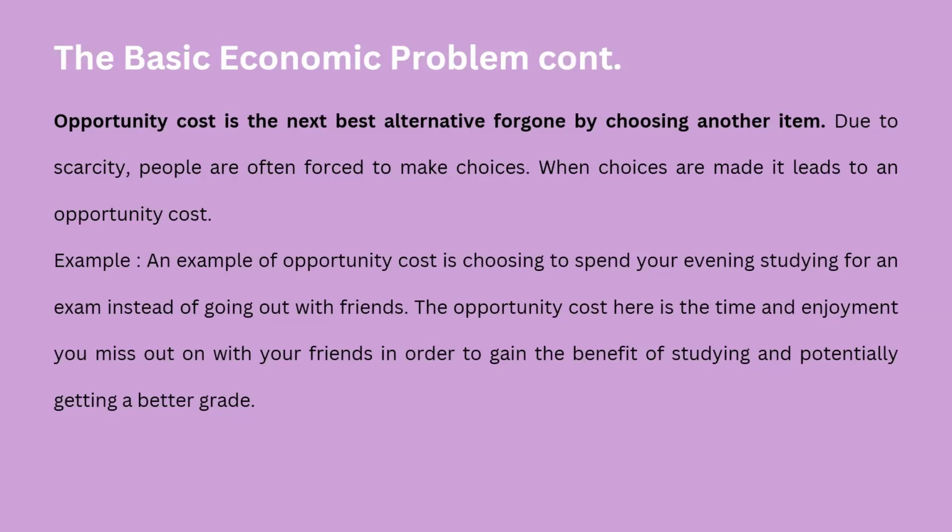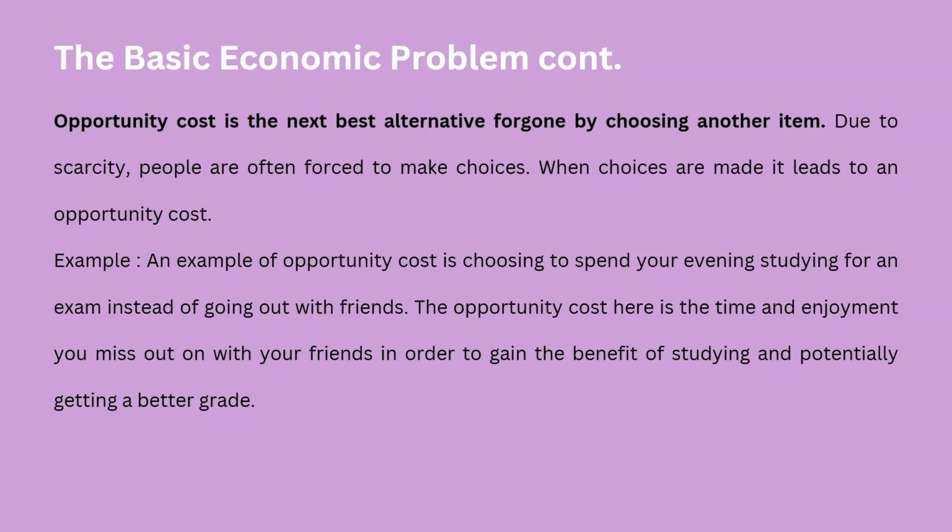So we are continuing the concept of the basic economic problem here. Since you have to make a choice, that concept is called opportunity cost. Opportunity cost is the next best alternative forgone by choosing another item. Because of the basic economic problem, we have to make a choice, and the concept of making a choice is called opportunity cost. Due to scarcity, people are often forced to make choices. When choices are made, it leads to an opportunity cost.